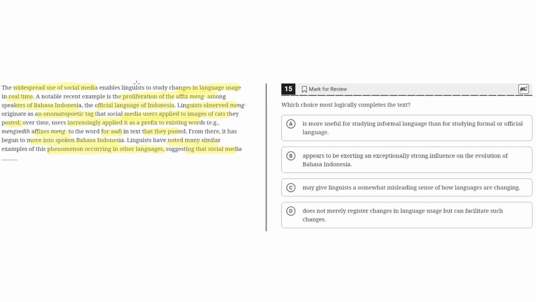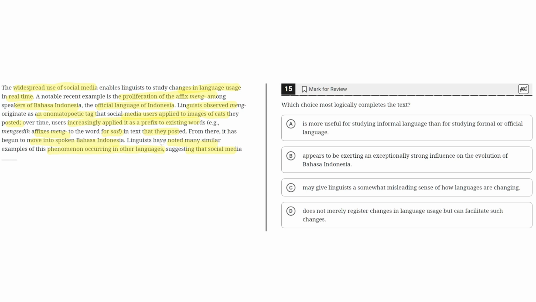So, the text highlights how the widespread use of social media enables linguists to study changes in language, and an example of this is the usage of Meng among speakers of Bahasa Indonesia, which is the official language of Indonesia. This usage of Meng originated as an onomatopoeic tag applied to the images of cats they posted, and it was increasingly applied as a prefix to other existing words, and from there it moved into the spoken language.